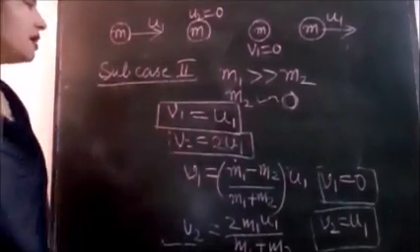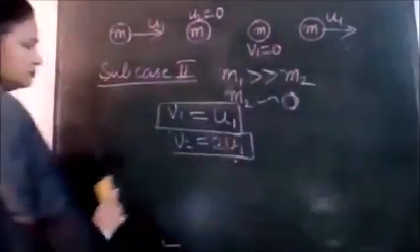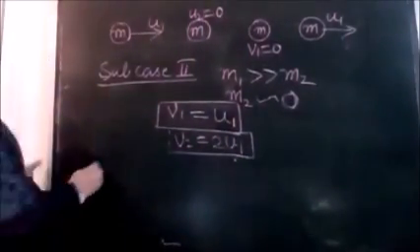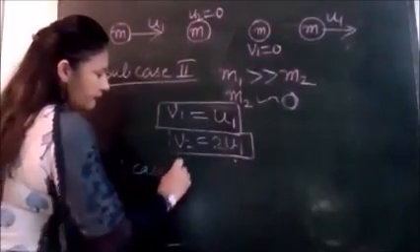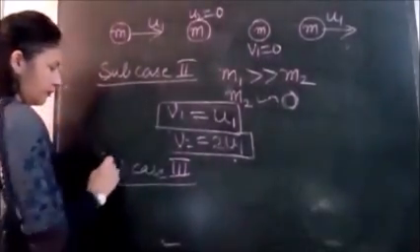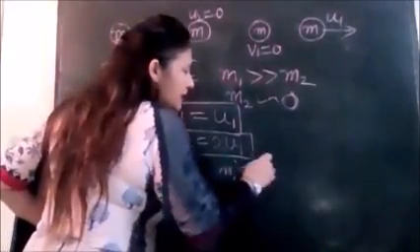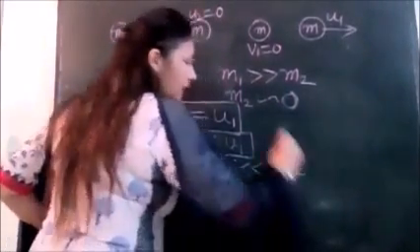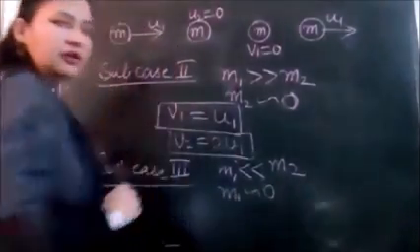Now subcase 3. M1 is very small in comparison to M2. So we can put M1 equal to 0 approximately.